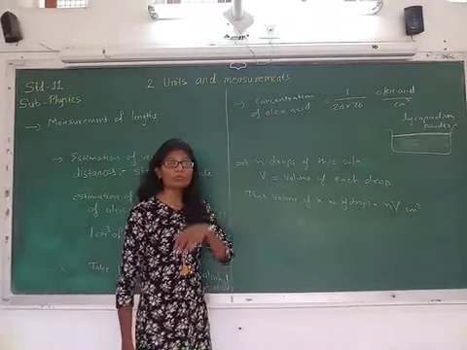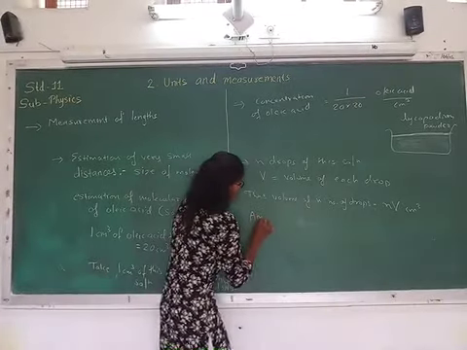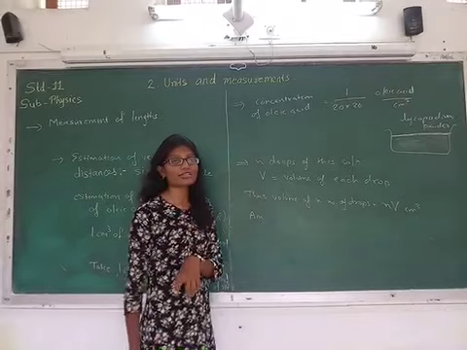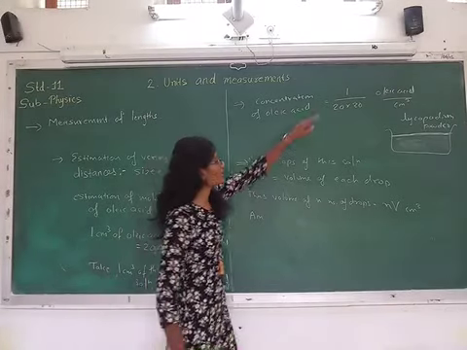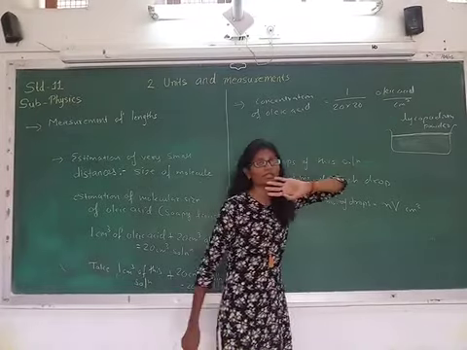So the amount of oleic acid in this solution will be what? We have already seen the concentration of oleic acid in this solution, that is 1/(20 into 20) per centimeter cube.